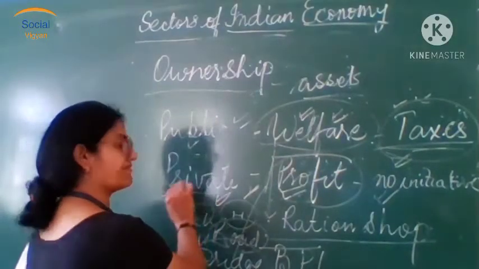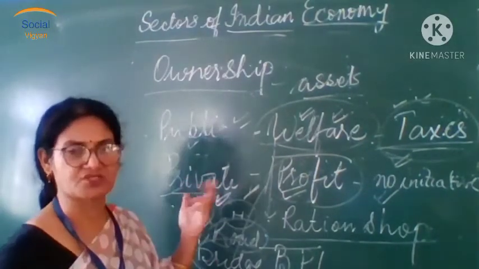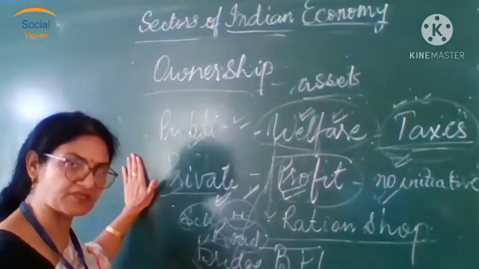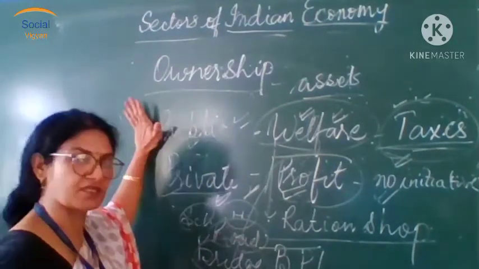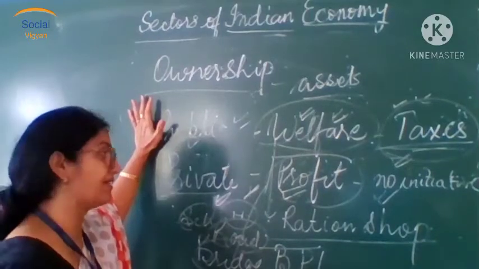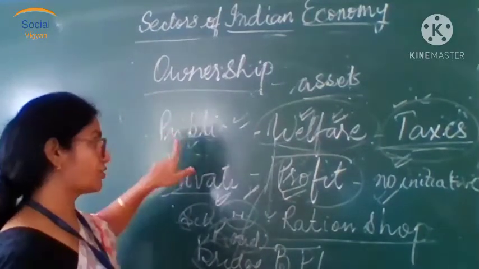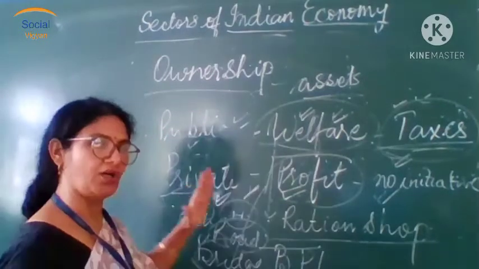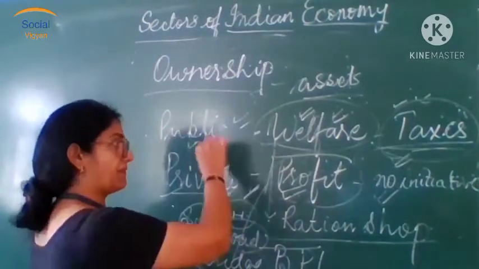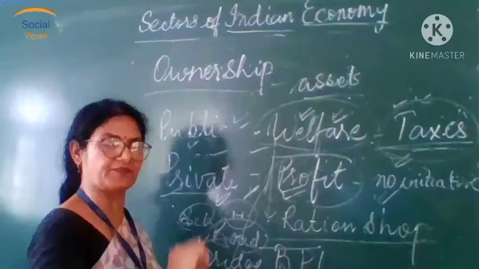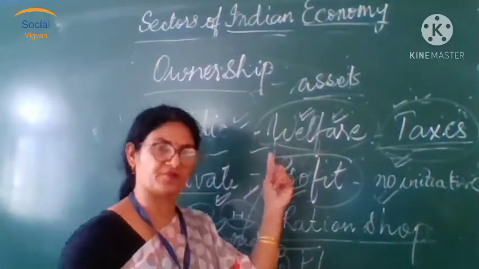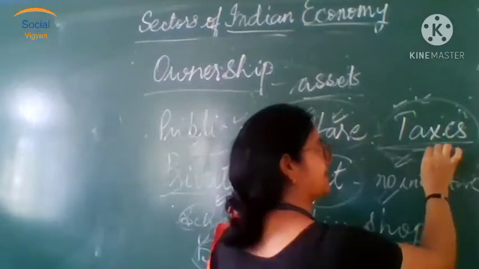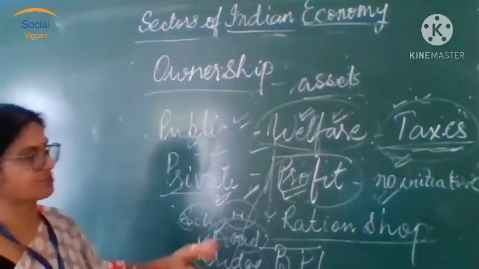Examples of the private sector would be Tata Iron and Steel Company, Reliance, Tata, Birlas. They are all private sector industries. And public sector examples are Post and Telegraph, railways, Indian Airlines. So that is the public sector industry. These are working for welfare. The two major points I was talking about: the welfare, and where this welfare is being done from, the taxes collected from the richer section of society.